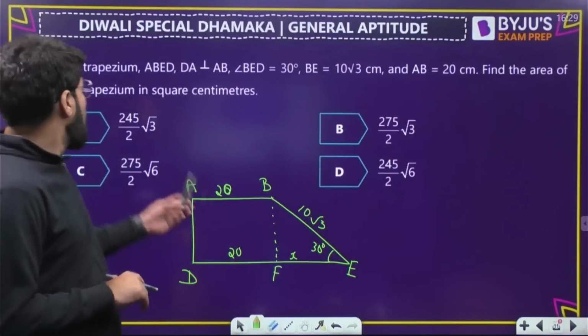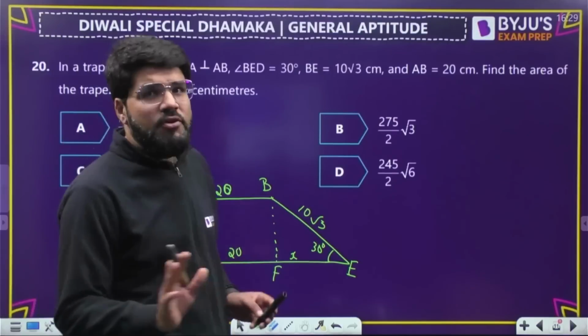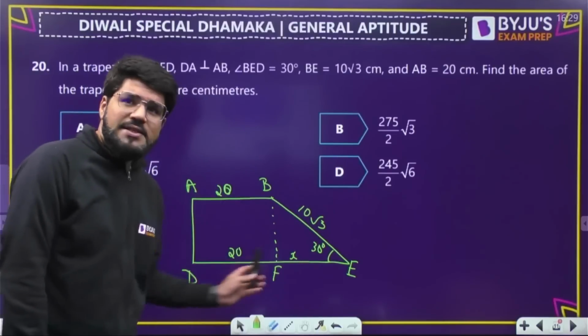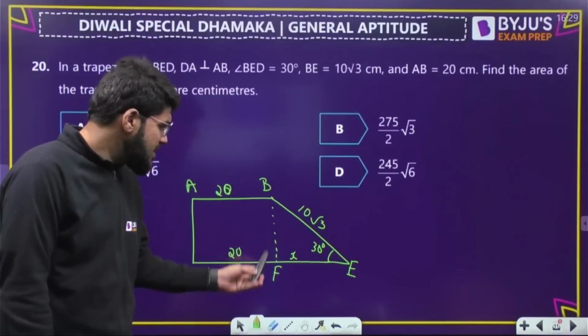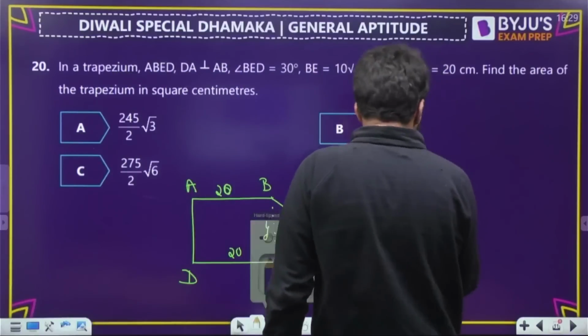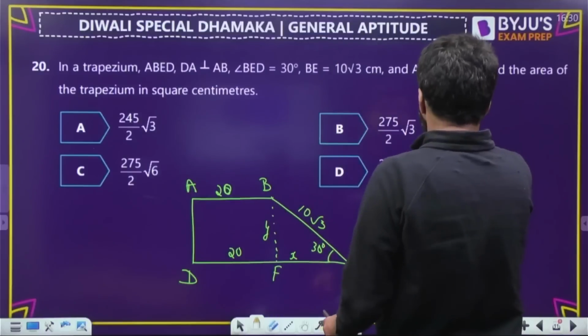Now what do you want? You want the area of the trapezium. For area, what do you want? Half into sum of parallel sides. So AB is known, and the other parallel side is 20 plus x. I need x into the distance between parallel sides. Suppose that is y. A simple trigonometry can enable you to solve this particular problem.